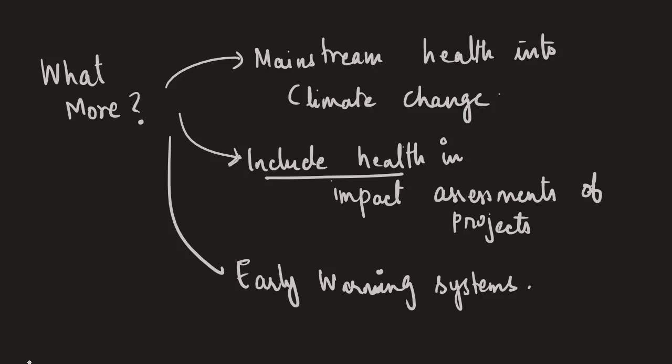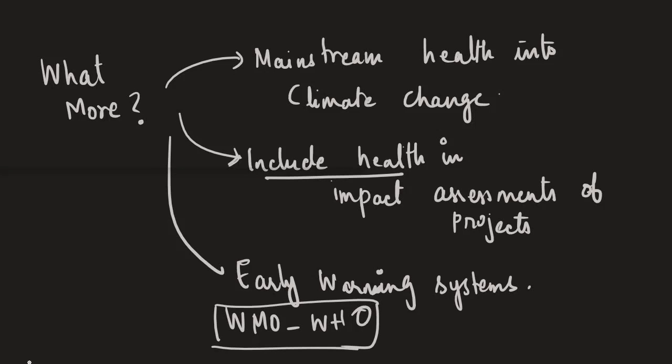The other thing is to increase the application of health forecasting tools, of climate forecasting tools, and early warning systems for human and animal health. And this has already been done. This is being done by the WMO and WHO joint office. They have understood the link that exists between climate and health, and thus they are using early warning systems for human and animal health, and to understand the impact of climate on health.